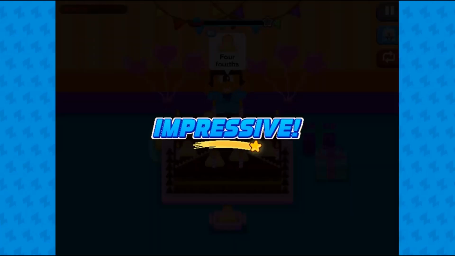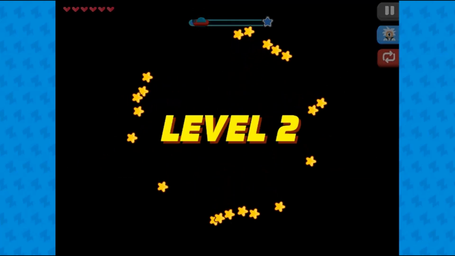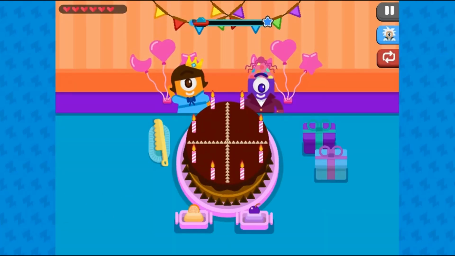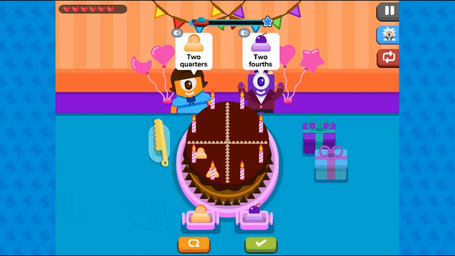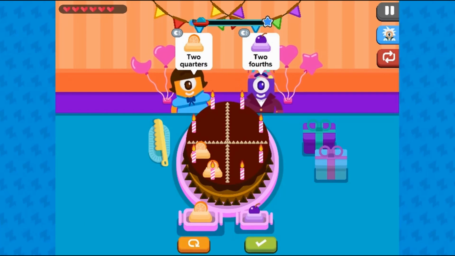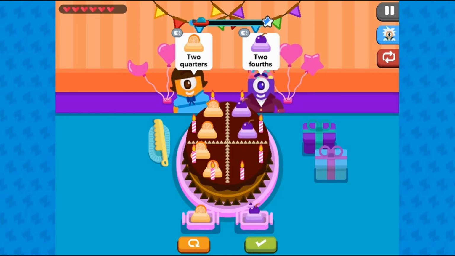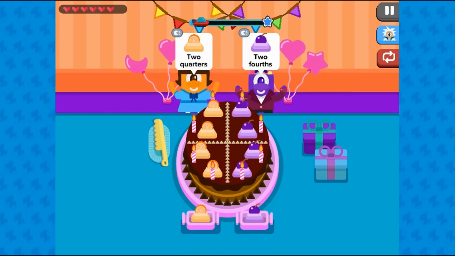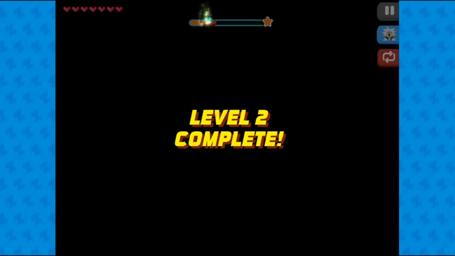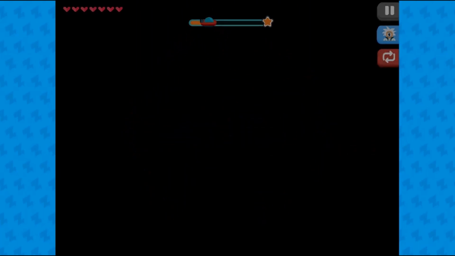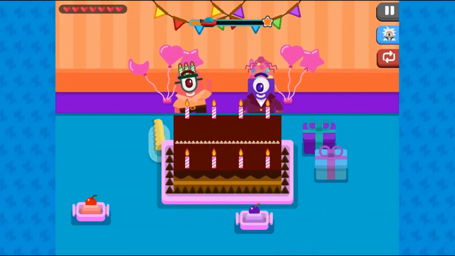However, the kids want certain amounts of specific toppings on their cake slices. Help them out by dragging a topping to a slice of cake until it matches what the kids want. Replace the wrong toppings with the right topping to change what topping is on that cake slice. Each kid wants their own toppings, so make sure everything is divided into equal parts.